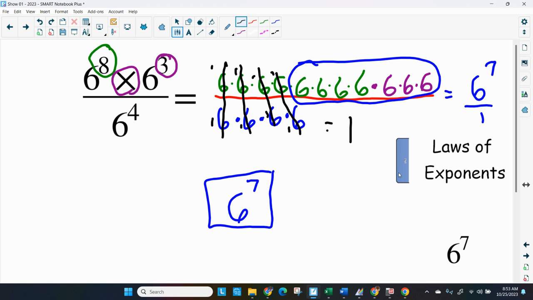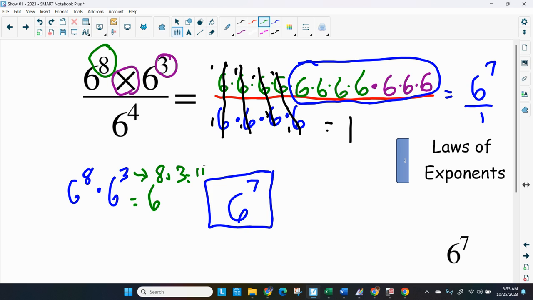So laws of exponents. It's good to know. So there are 3 laws you should get to know, and I'll just go over it real quick. The numerator, 6 to the 8th, is being multiplied by 6 to the 3rd. Well, what we would do is take our exponents and add them up. When we're multiplying with the same base, we're going to add the exponents. That'll give us 6 to the 11 on the top of the numerator, and on the bottom, we have a 6 to the 4th power.